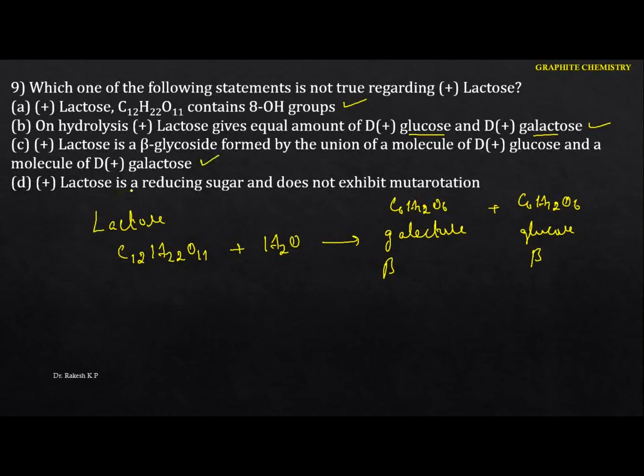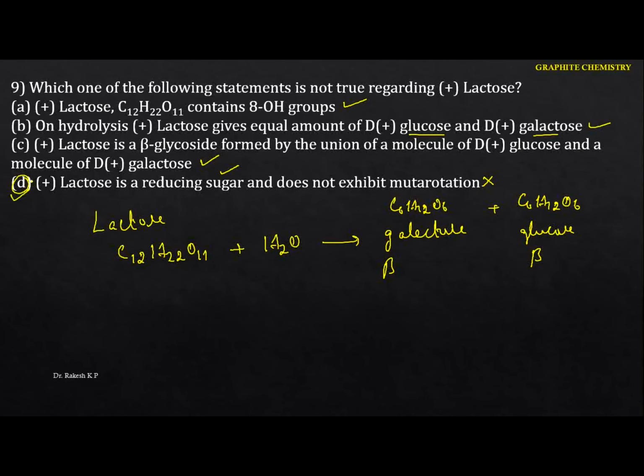See this one: lactose is a reducing sugar. Of course, it is a reducing sugar, but what they have given is that it does not exhibit mutarotation. We know that all reducing sugars show mutarotation, but here it is said that it does not exhibit mutarotation. So this is the wrong statement. Hence in this case the option is D.